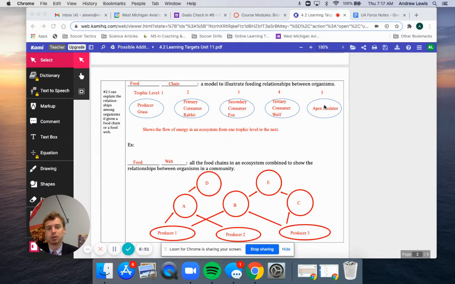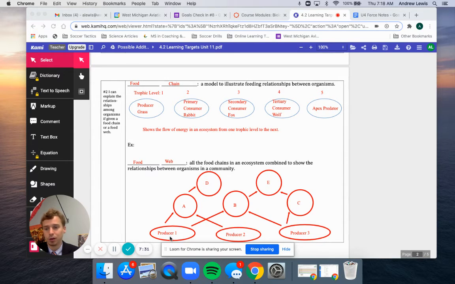A lot of times you're going to see that humans, if we were to lay it out in a food chain, would be the apex predator. But generally speaking, we don't make food chains involving us because we would just be eating literally everything, because that's what we do. Food webs are all of the food chains connected together. This is more so what happens in real life. It's not like an animal is like, well, that's not part of my food chain, I'm not going to eat it, right? So this is just all of the possible interactions between organisms in an ecosystem, all the relationships, all the connections there.